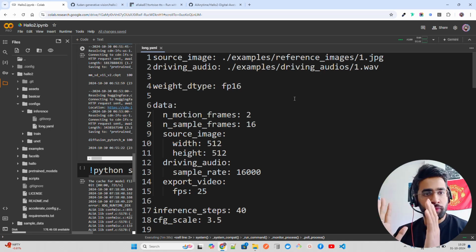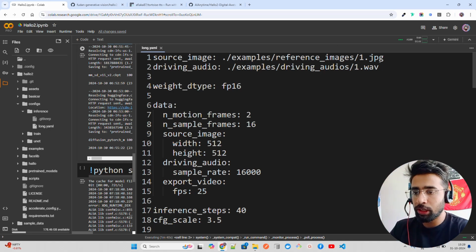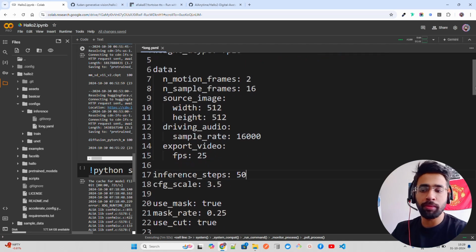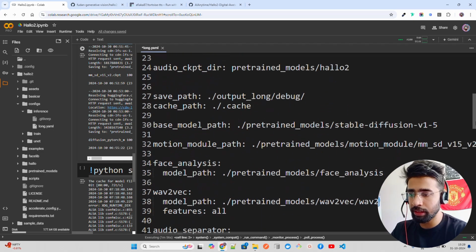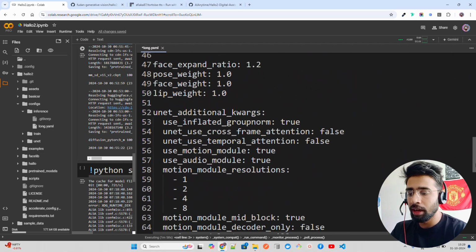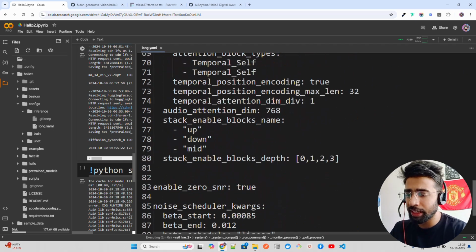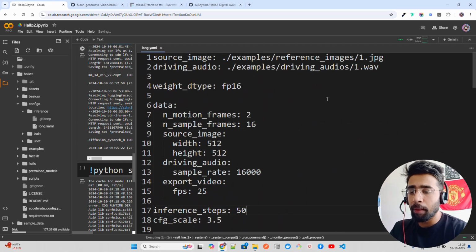So two things you have to focus on. One is the source image. What should be your source image? And the other is the driving audio, the audio that you need. Inference steps is 40. You can make it 50. If you are familiar with diffusion models, you will know what inference steps are. Then we have CFG scale. You have a lot of other things that you should focus on. If you want to work with the inference params, you can expand that further and enhance it. But here are the two things.